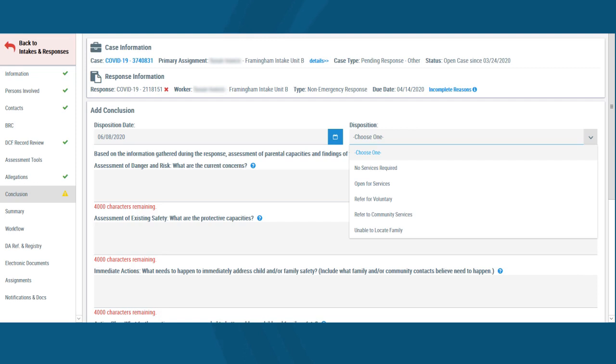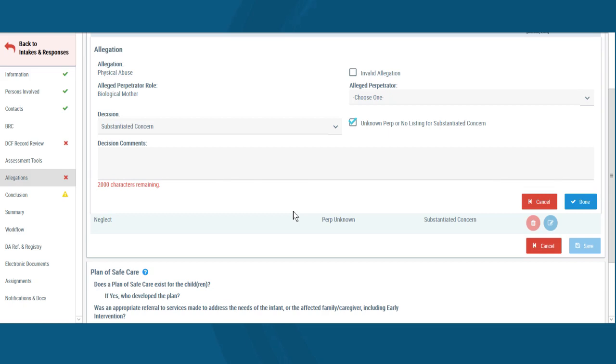An important change was made to disposition. To support a policy change, it will now be possible to select a response disposition of no services required when the overall response decision is substantiated concern. Previously, you had to select open for services when the overall response decision was substantiated concern. Now, when clinically appropriate, the case can be closed after the response. A new response outcome letter is available for this response outcome.